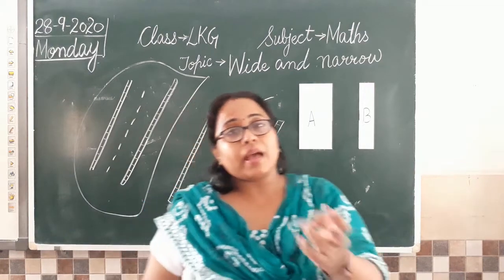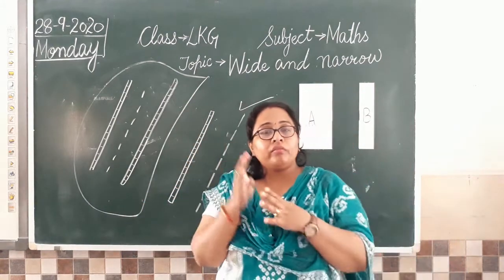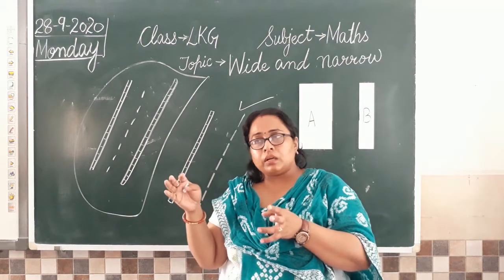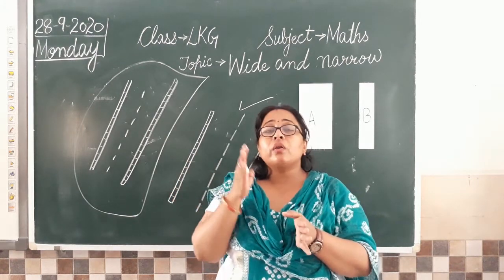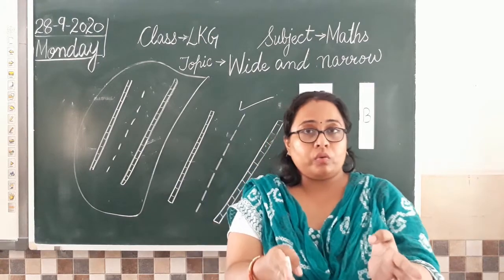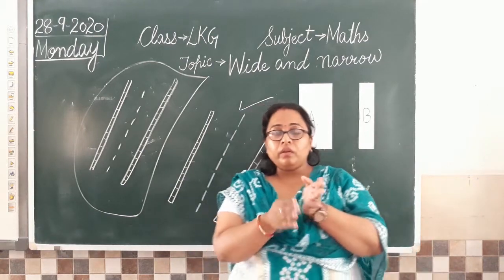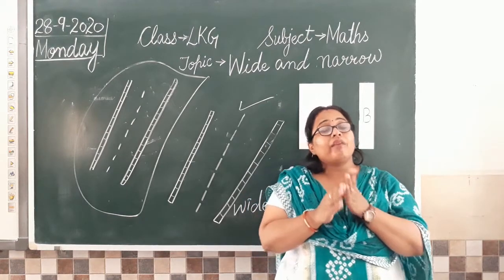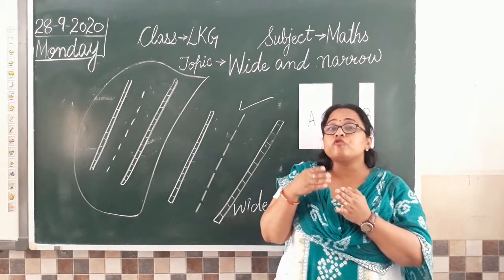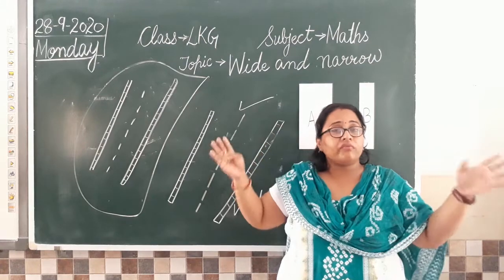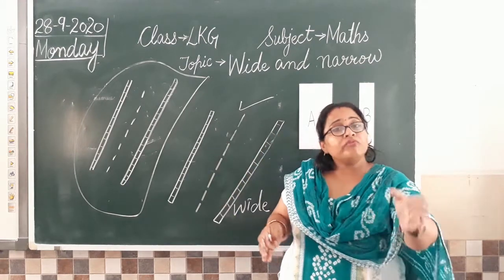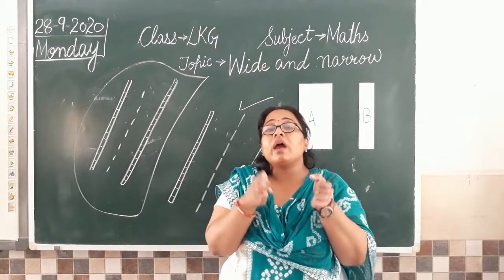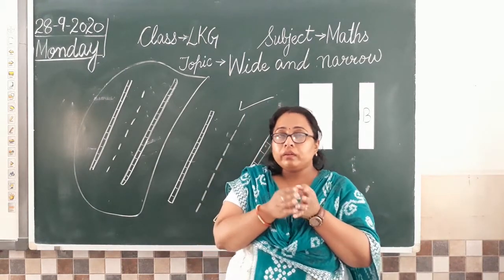A very good example is, you all live in some colonies or in some sectors, so the road which is outside your house वो narrow है, वहाँ पे आपकी कार आराम से मूव कर सकती है. बट क्या वहाँ पे heavy vehicles like truck, buses, जो बड़े वाले vehicles होते हैं, can they move there easily? No, क्योंकि वो जो रोड है वो narrow है, पतली है. Clear?